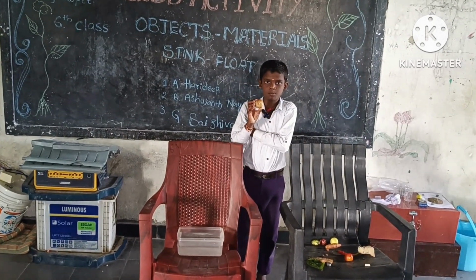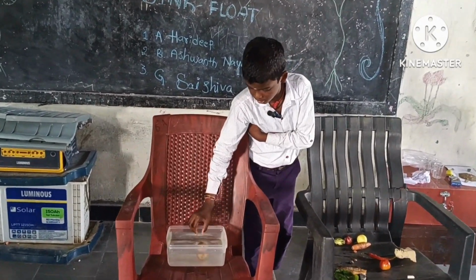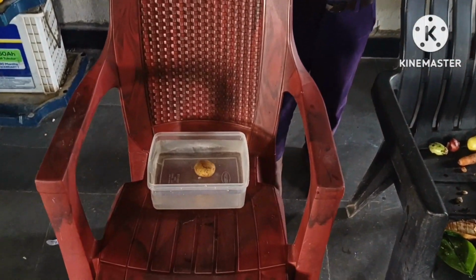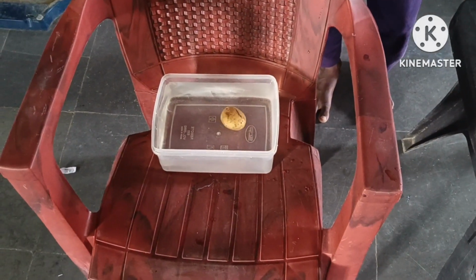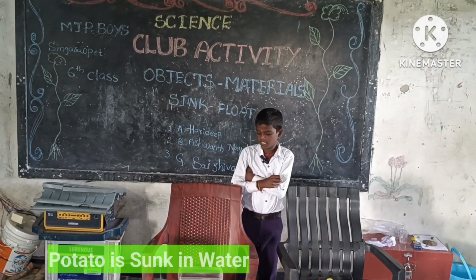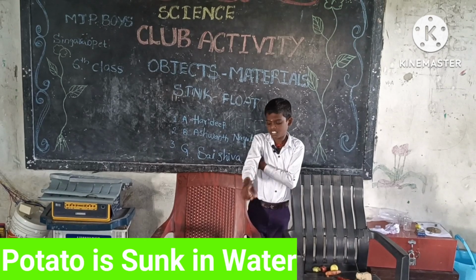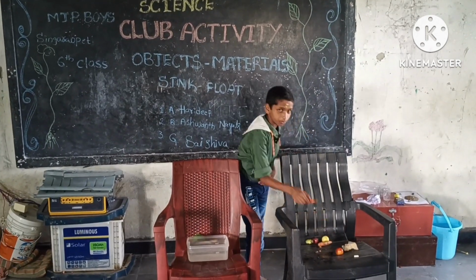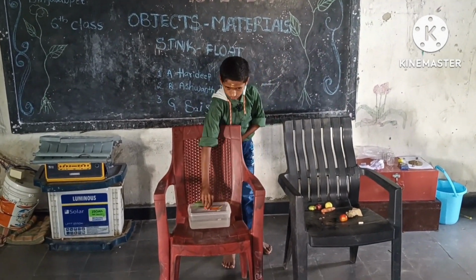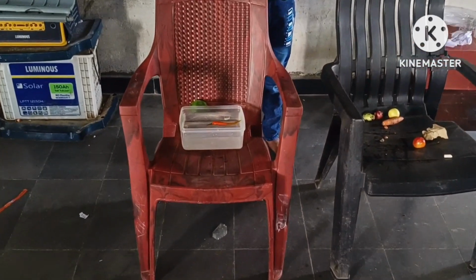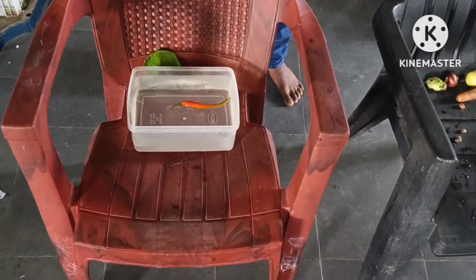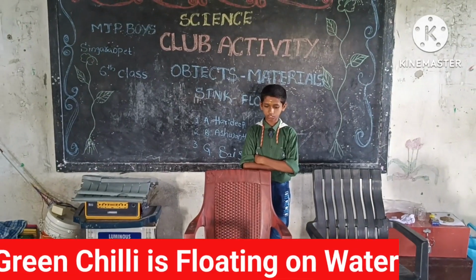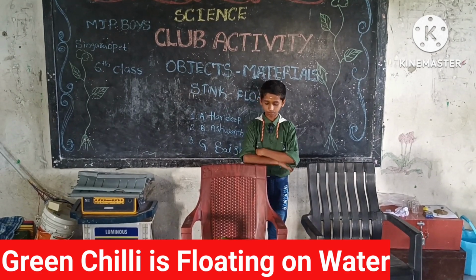This material name is potato. This material is sunk in water. This material name is green chilli. This material is floating on water.